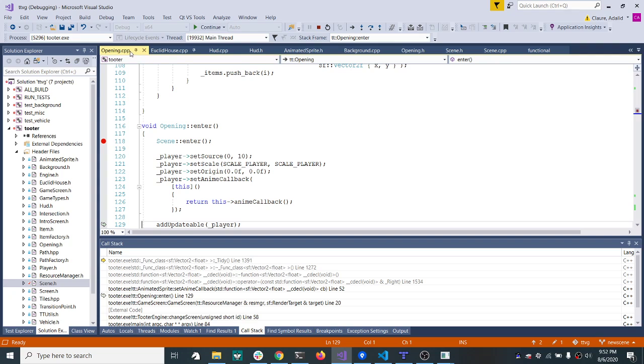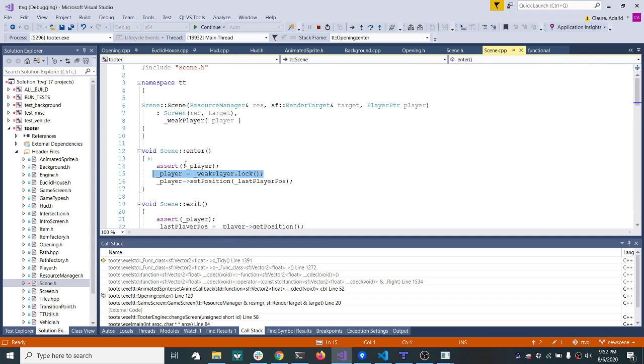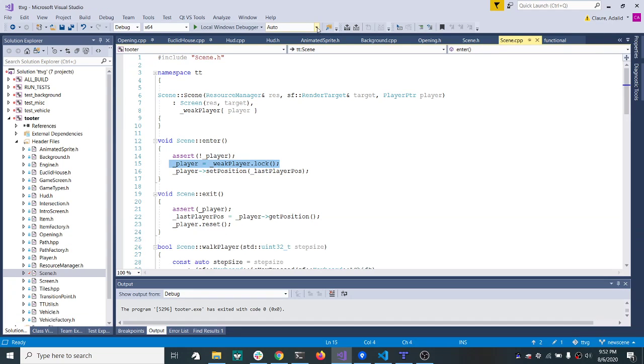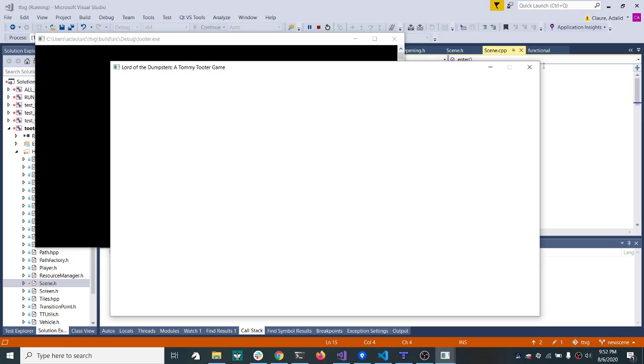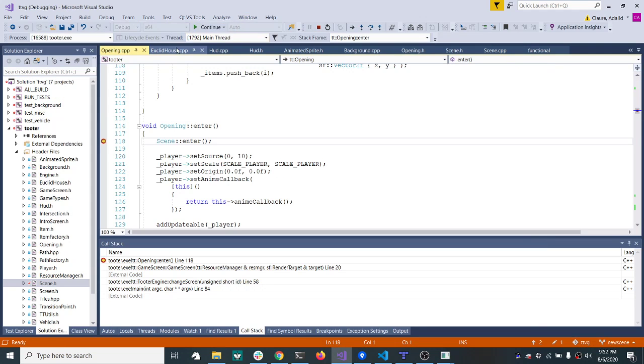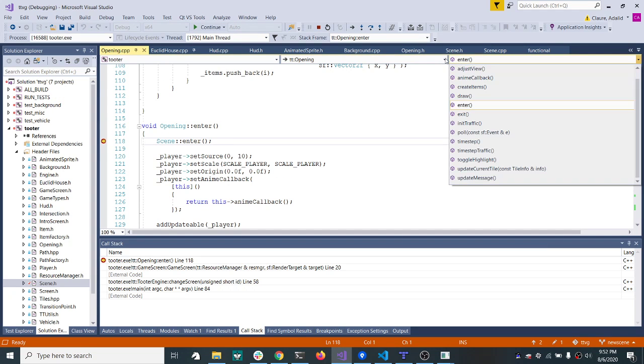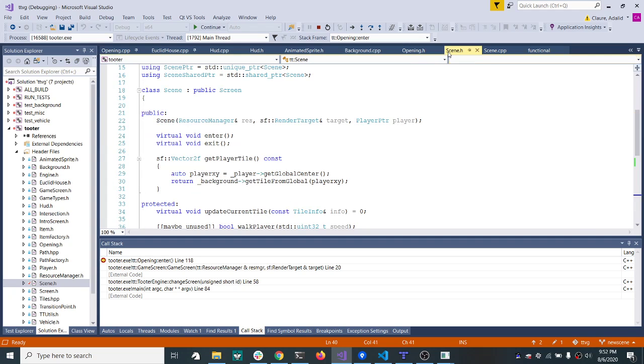So here we are in opening.cpp, which is a derivative class of scene, and somehow player is corrupted. And I have no idea why. I don't know why. I can't figure this out. And all I have done, literally all I have changed, is the declaration order of the member variables.